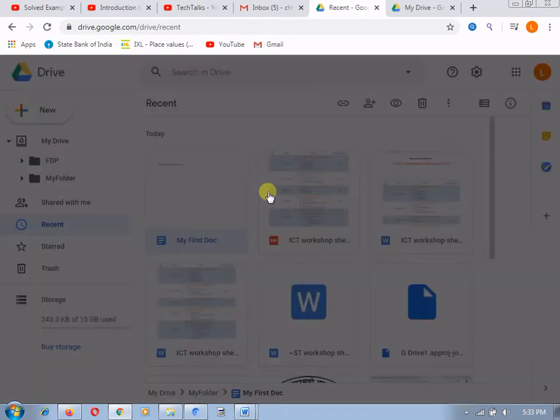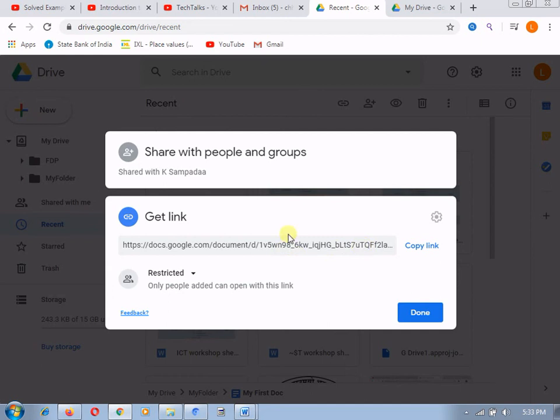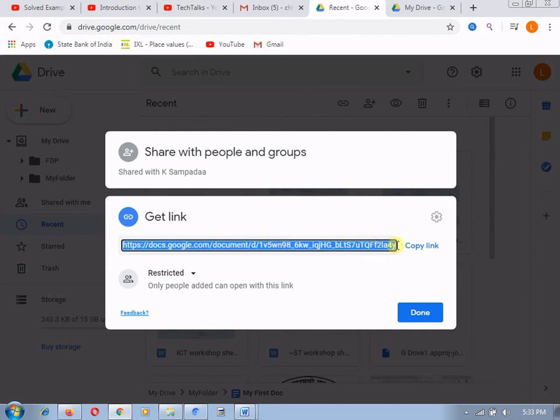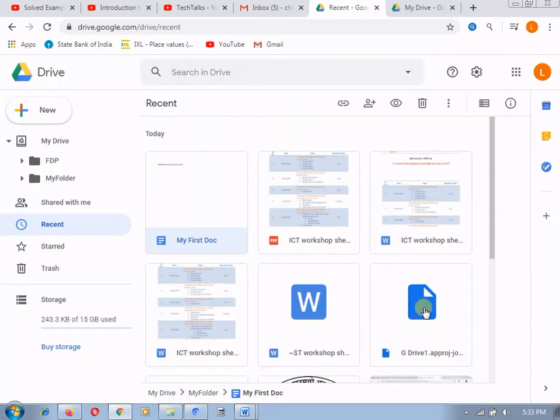After clicking this, it will copy the shareable link to the clipboard, and after that this is the link. You need to select and copy this, or you can use Control C. The link is copied, and wherever you want to paste it, like WhatsApp, you can paste it over there. So in this way you can share.